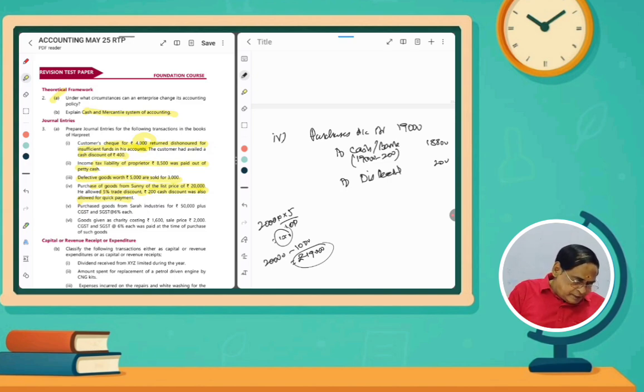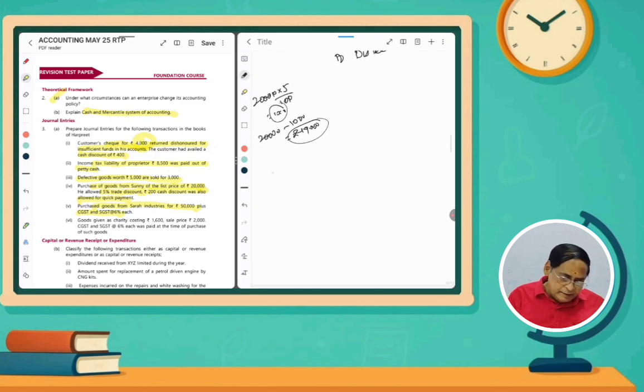Next, purchases of goods from Sara Industries of rupees 50,000 plus CGST and SGST at 6%. CGST means Central Goods and Services Tax, and then State Goods and Services Tax, both actually. So we have to calculate the amount of CGST. 6% means that is 3,000 rupees for CGST and then SGST for 3,000 rupees. You have to write like that.